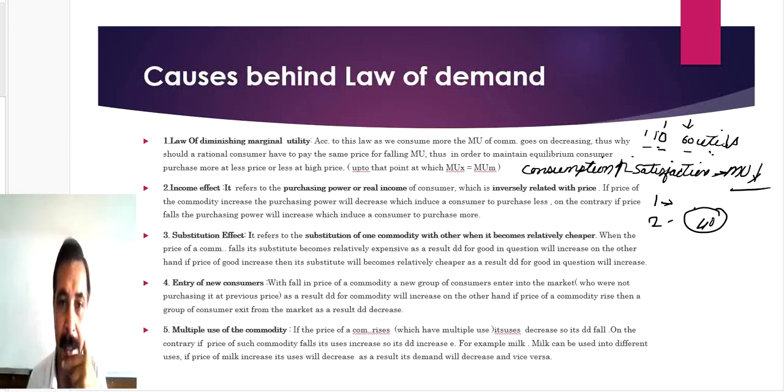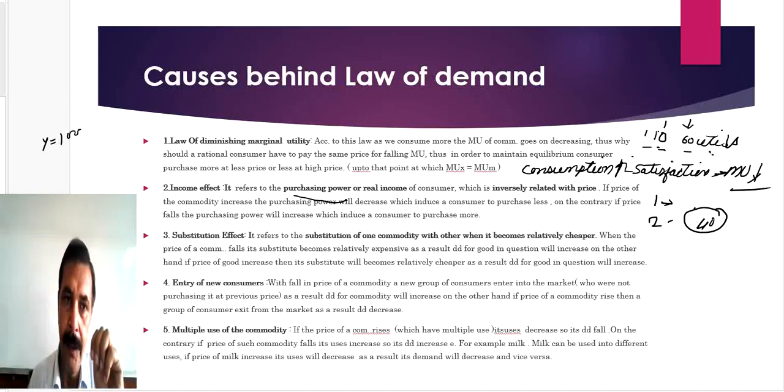Second, income effect. Here income effect means purchasing power. Suppose you want to purchase mango. You have 100 rupees in your pocket.